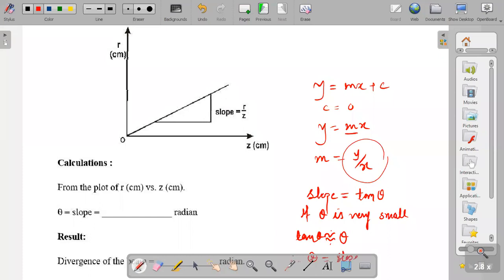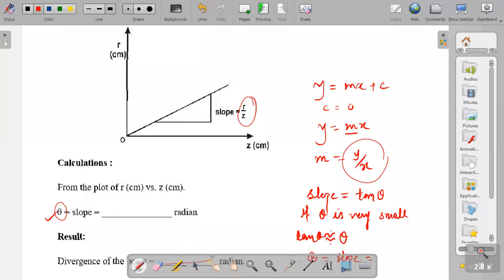Understood? But what is the slope here? Slope is radius upon distance, and this is your slope. Then write the divergence. This is your divergence, that is your theta. Thank you so much, dear student. Any doubt up to this level?